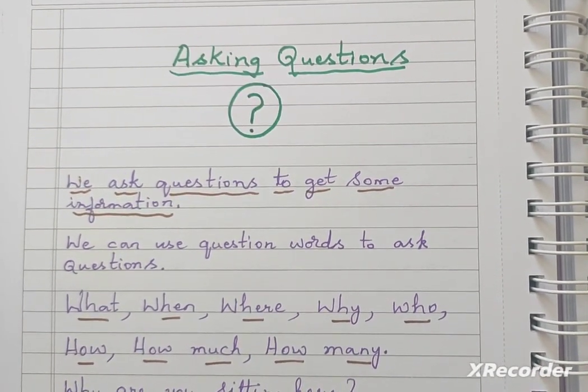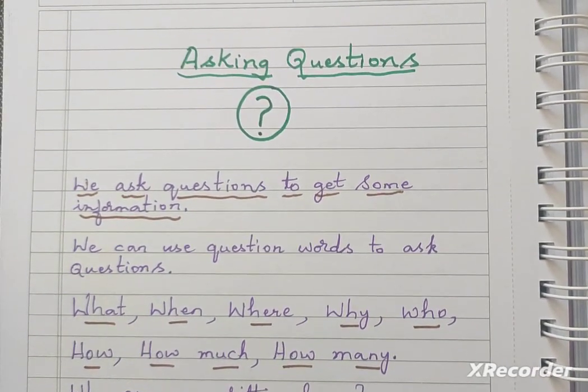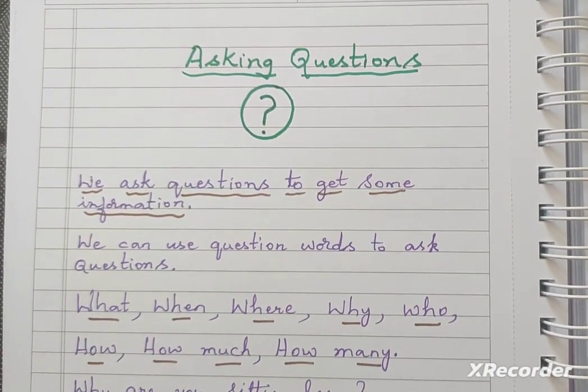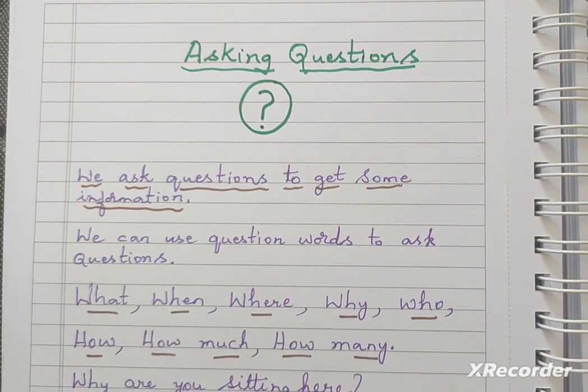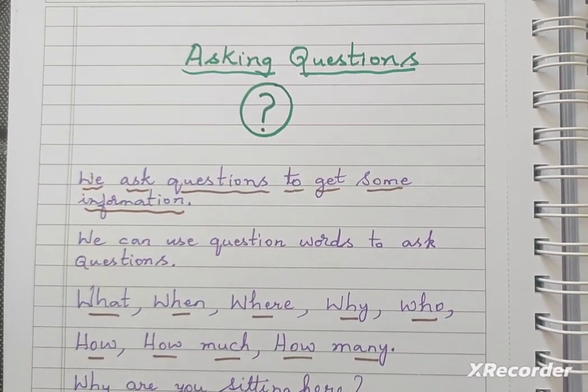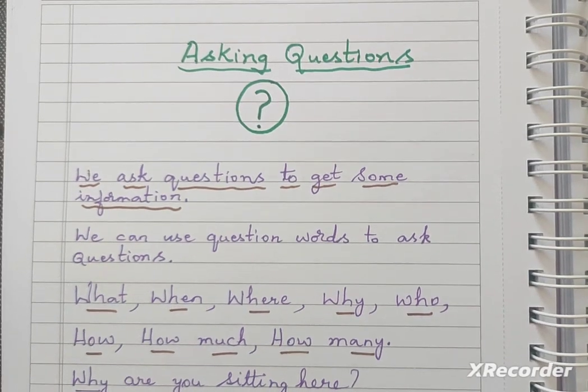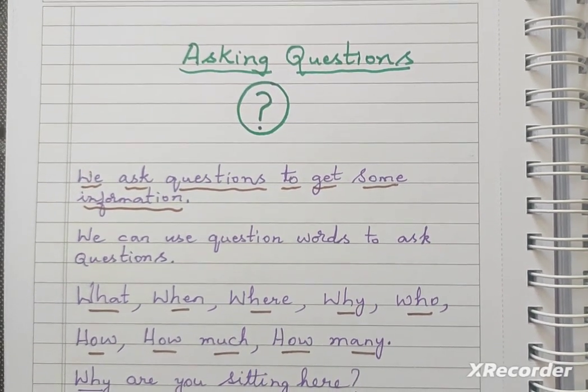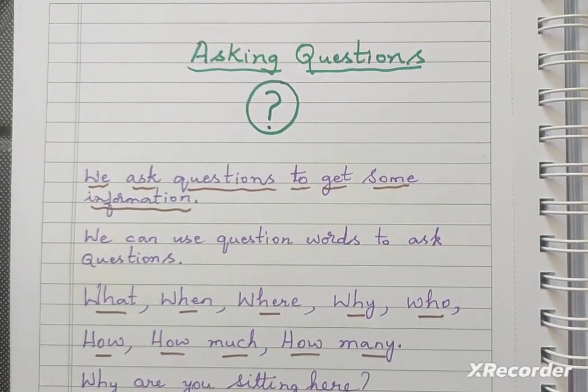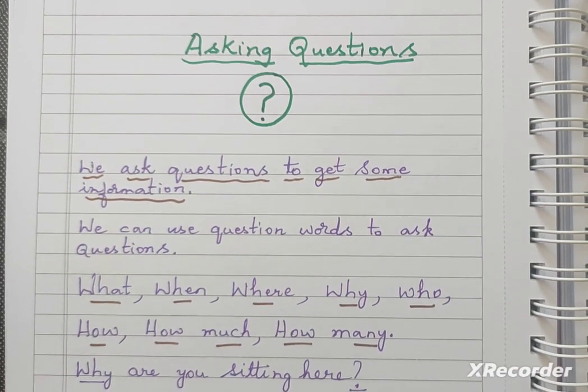In the previous grammar class, we learnt about the sentence. What is a sentence? A sentence will be called a complete sentence if it makes some sense. There we learnt how to form, how to frame the sentence. Jumbled words were there.